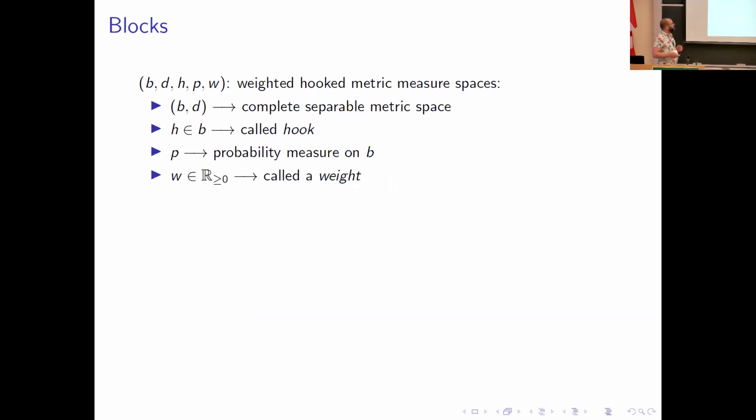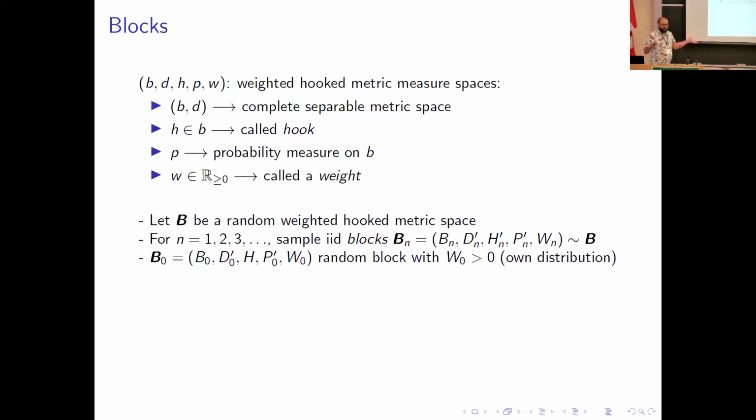B and D is a complete separable metric space. We identify a point in the metric space, which we call a hook. We also assign a probability measure on the space B, and to each block we assign a weight, which is a non-negative real value W. Of course, let's make this random. So suppose I define a random weighted hooked metric space. I'll just call it blocks from now on. I'm not going to get into why this is well defined and you can do this, but just trust me for now.